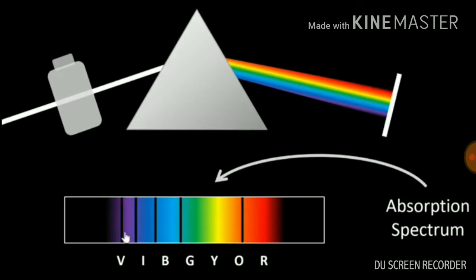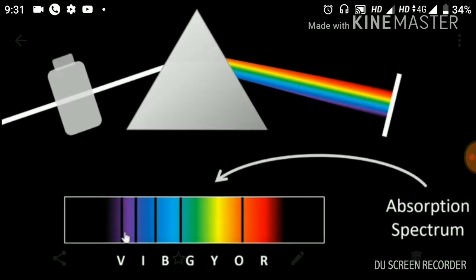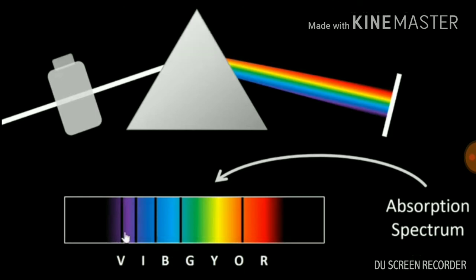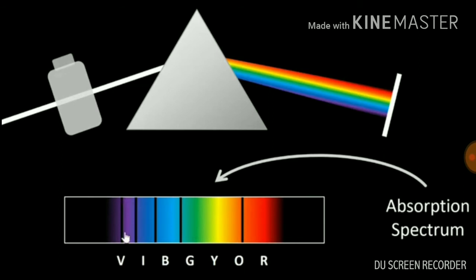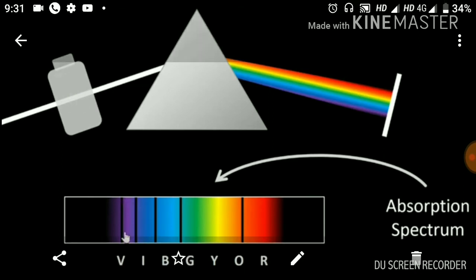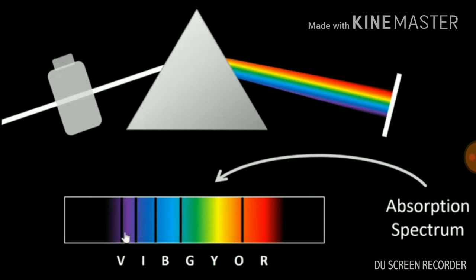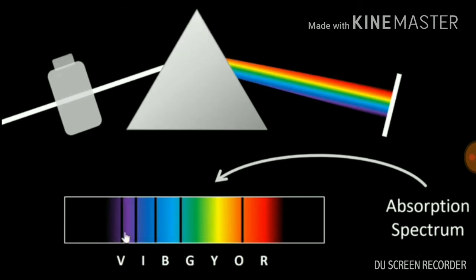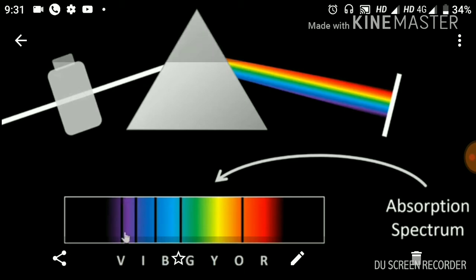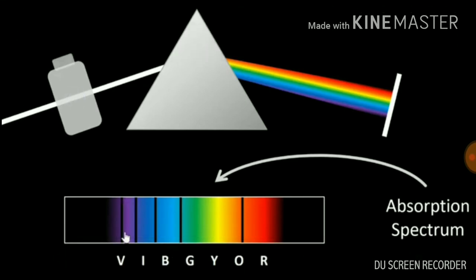If we observe this spectrum, then in this spectrum dark lines are observed. Now the question arises, why are these dark lines observed? This is because when you pass white light through this solution, then this solution or these atoms will absorb energy of certain wavelengths, or they absorb light of certain wavelengths. Now the light of the wavelength that they have absorbed will not be visible on this screen.